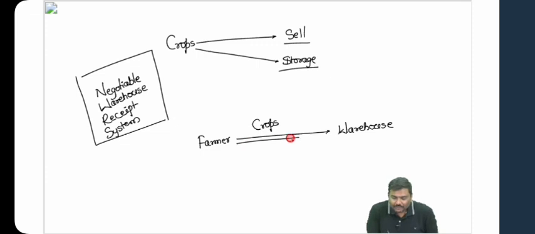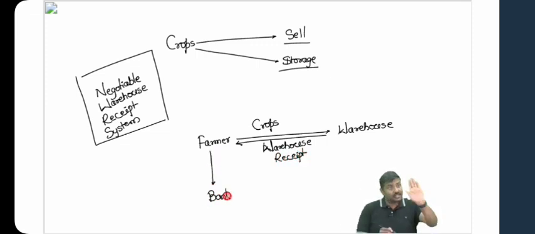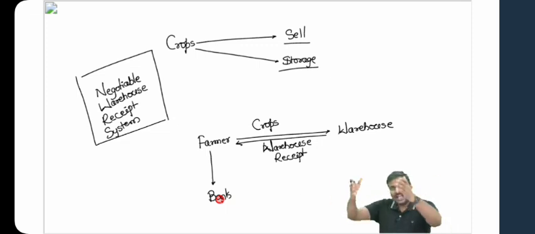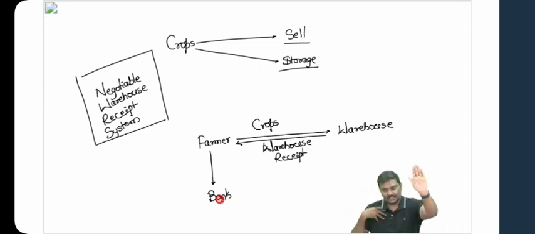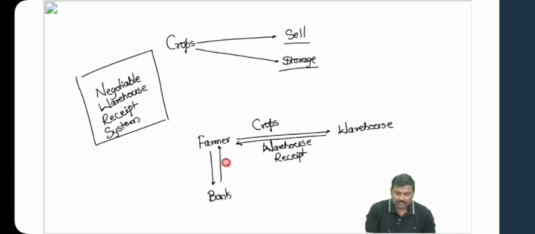Second arrow mark, the warehouse will issue a receipt. This receipt, my dear, is called a warehouse receipt. Now, I will take the warehouse receipt, go to a bank, and show the warehouse receipt to them. It's a proof that I've kept certain crops, which means I have certain assets kept in the warehouse. So, it's a proof that I have certain assets. The bank will provide a short-term loan to the farmer.